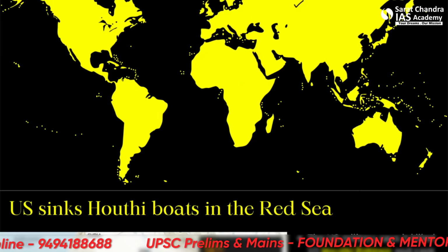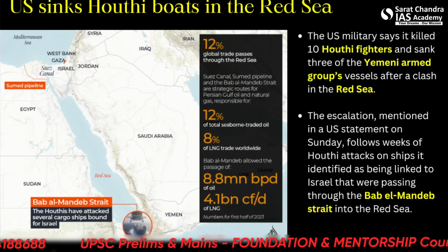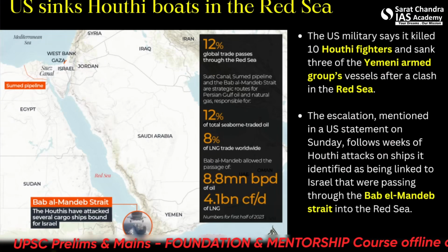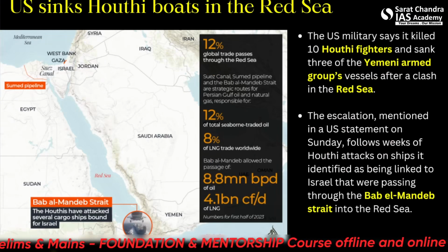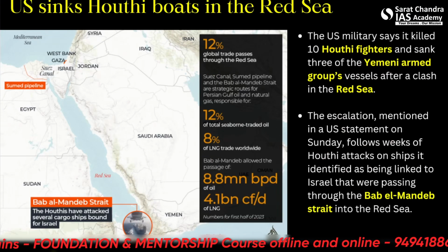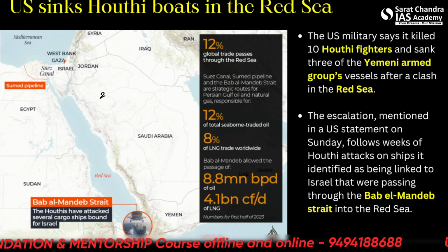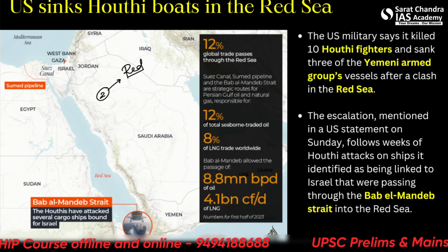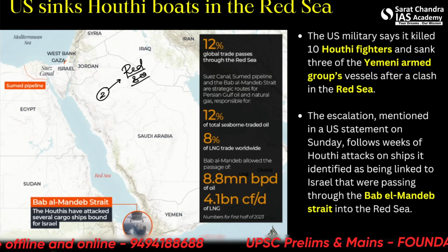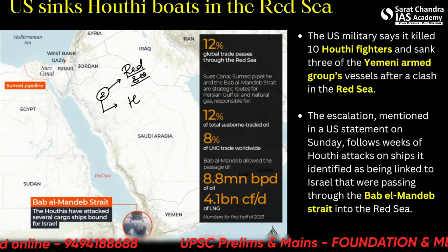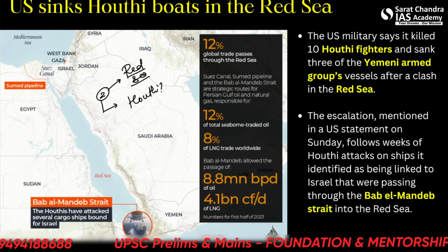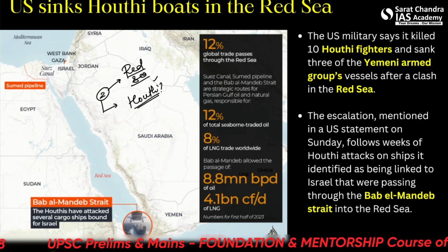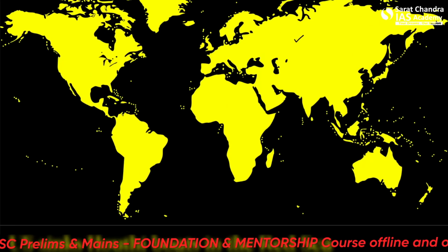So starting the lecture, the first thing that we come across today is the US sinks a Houthi boat in the Red Sea. Alright, so first of all, we need to derive what two things are important for us here. The first is the Red Sea. We need to know where the Red Sea is located. Second thing is the Houthi rebels. What are these Houthis? Alright, so first let's come back to the world map.